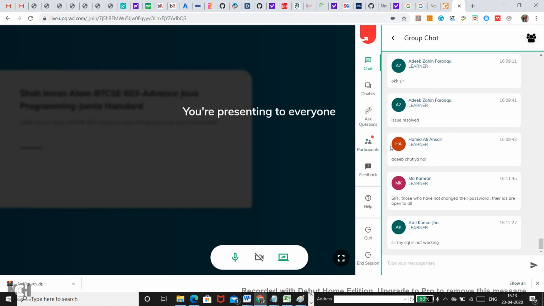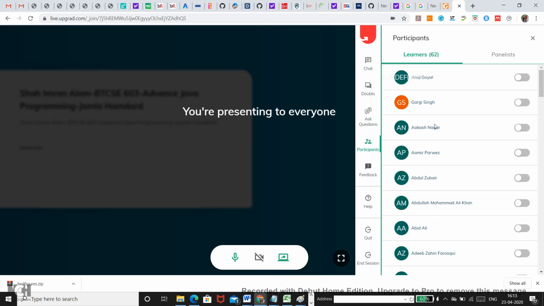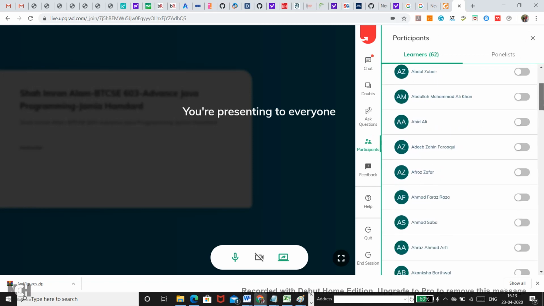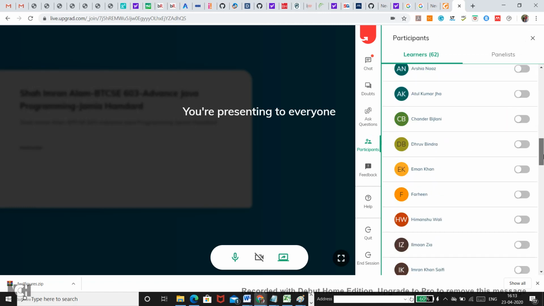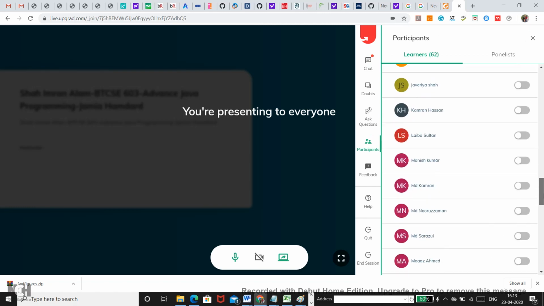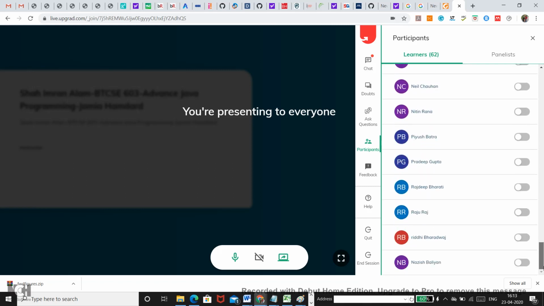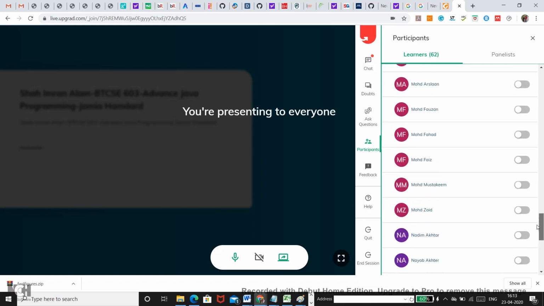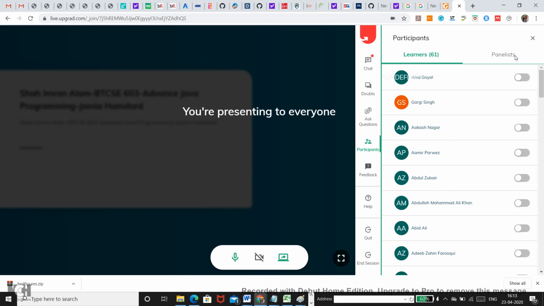I cannot see this ID over here. There has to be something to search the ID, so that I am in a position to get that participant, and there should be something to block the person.